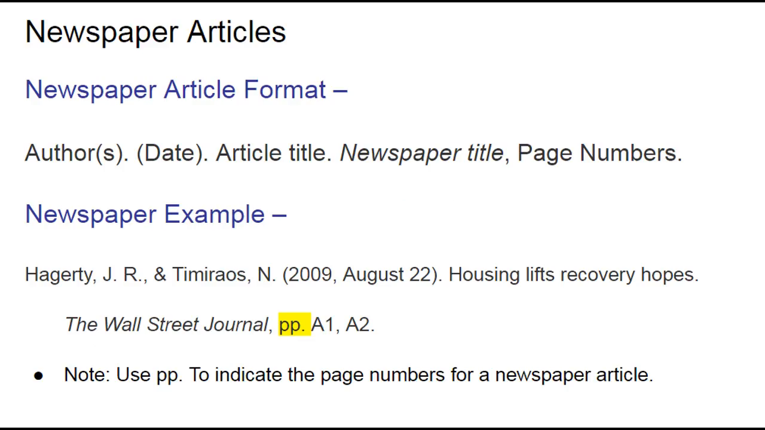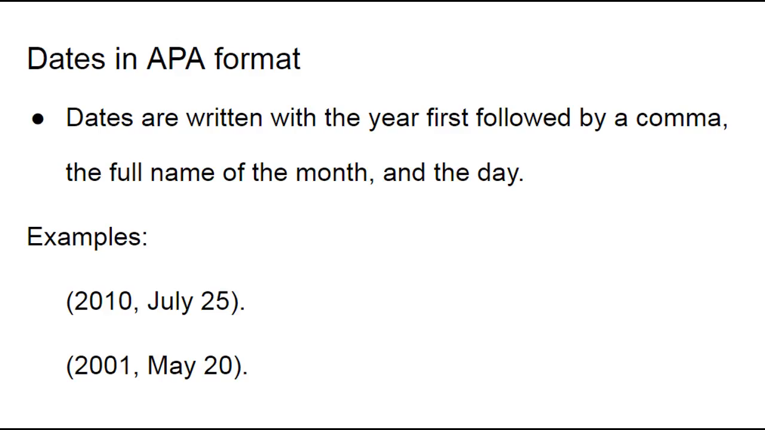Newspaper citations are similar to magazine article citations. You must have the author, date, article title in regular font, followed by the title of the newspaper in italics, and last, the page number. Remember to check the punctuation for your entry. In a newspaper article, you must use two lowercase p's followed by a period to indicate the page numbers. The dates in APA citations are written in the following format. The year will be listed first, followed by a comma, then the month, spelled out completely, and the day.